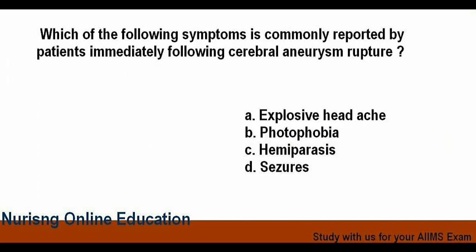Which of the following symptom is commonly reported by patient immediately following cerebral aneurysm rupture? Options are explosive headache, photophobia, hemiparesis, seizure. The answer is option A, explosive headache.